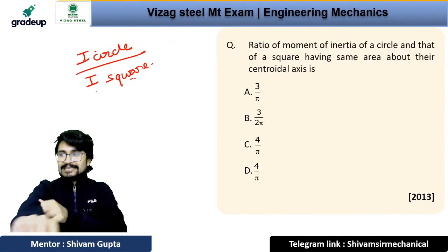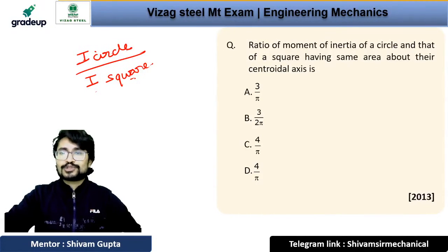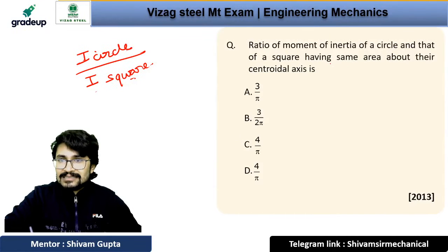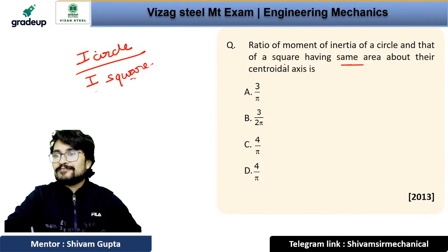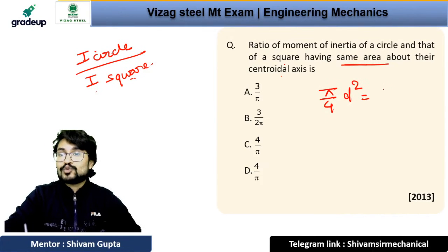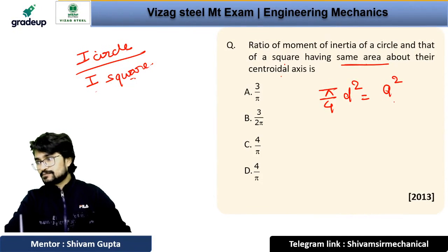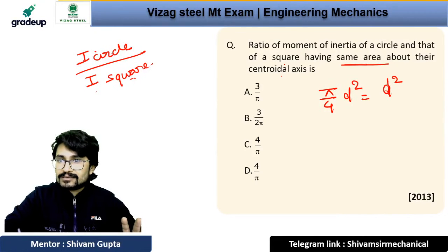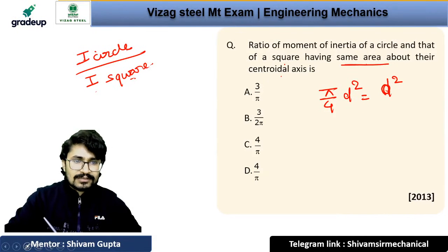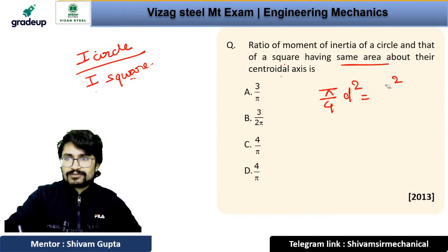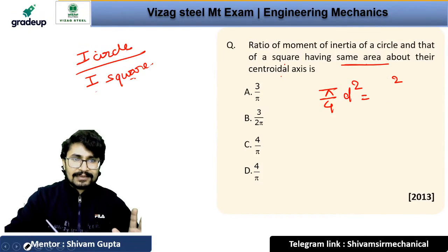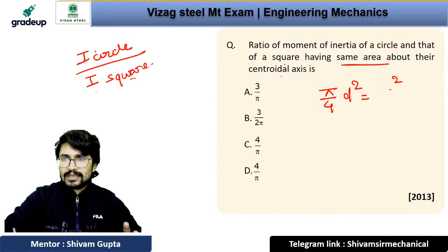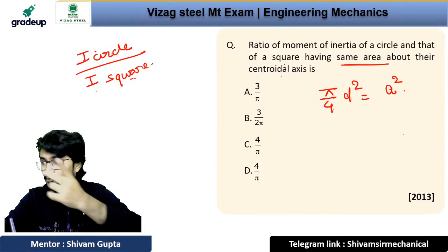Now see, there is a trick in this question. It says that the square and circle have the same area about their centroidal axis. It means pi by 4 d square is equal to a square. Are you getting what I'm saying? Just take the side of the square as a. Then it will be a square. Then what will be the answer?